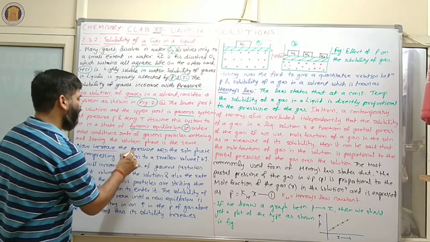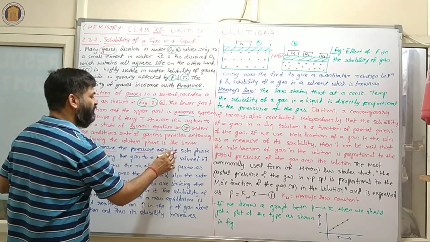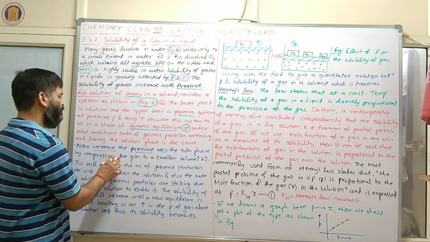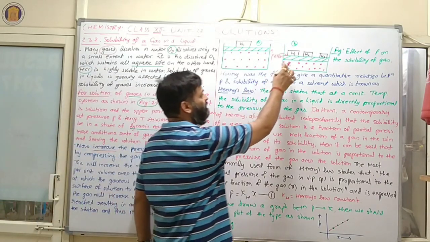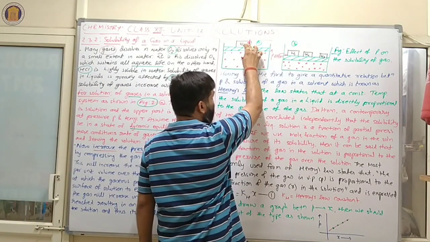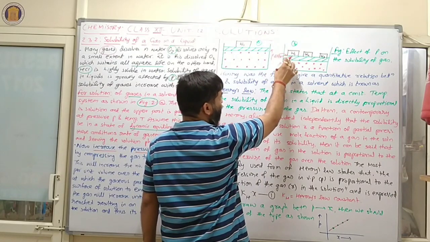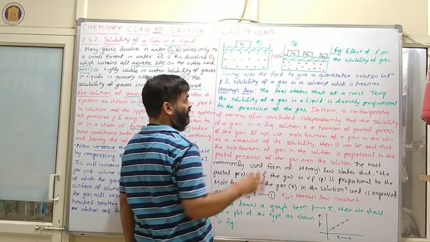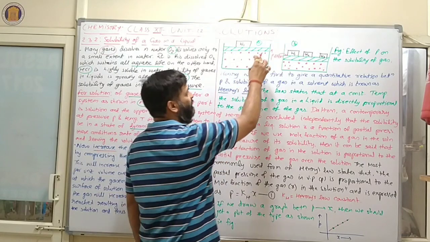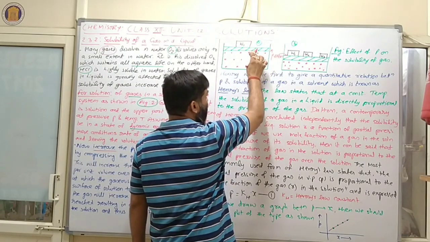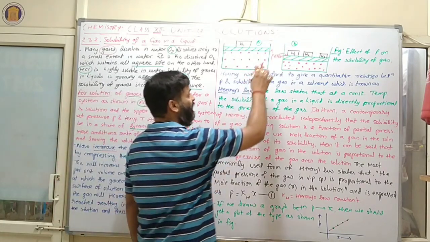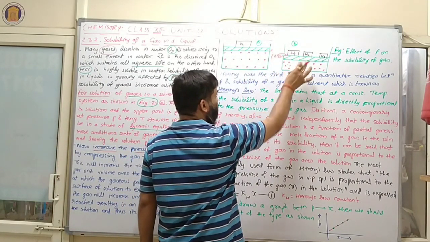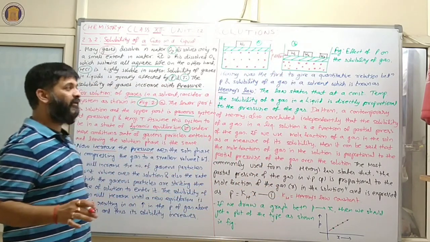Now increase in pressure over the solution phase by compressing the gas to smaller volume, that is we can say D. Here weight is given, weight 1, 2, 3. If you are applying some weight with the help of piston, see figure A, the distance between gaseous particles will be more, but whenever we are applying some pressure, then the distance between gaseous particles will be less.